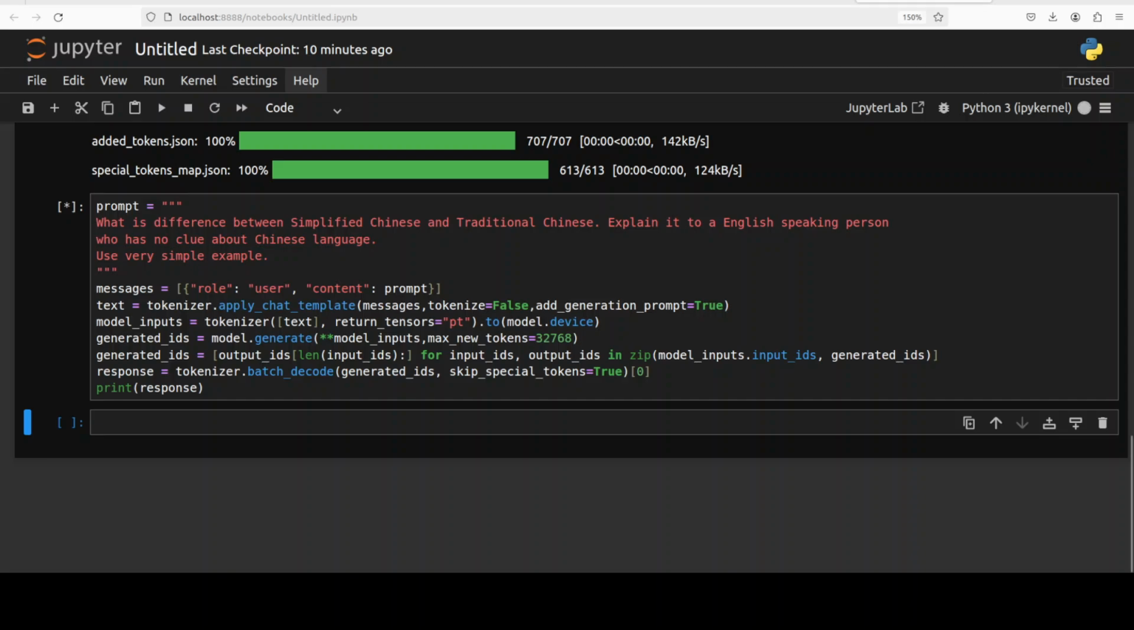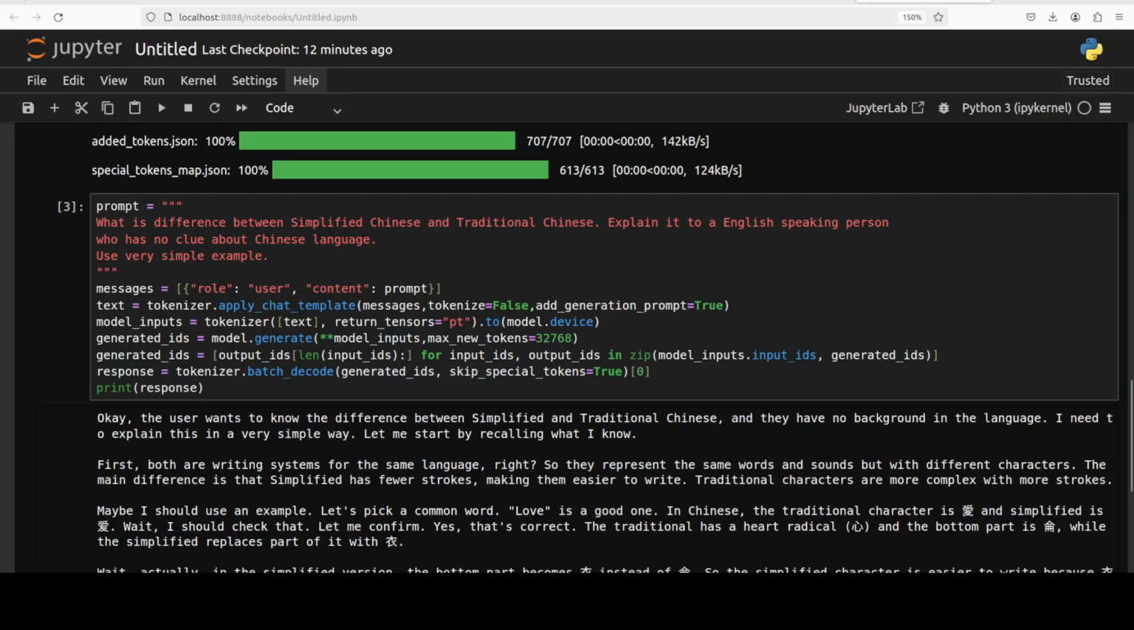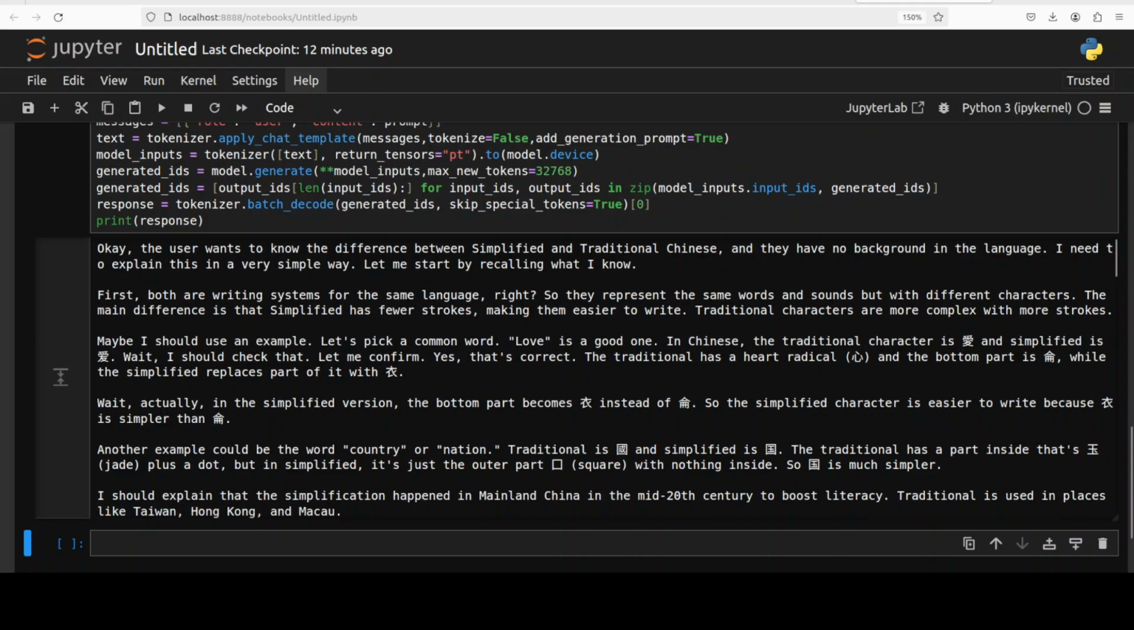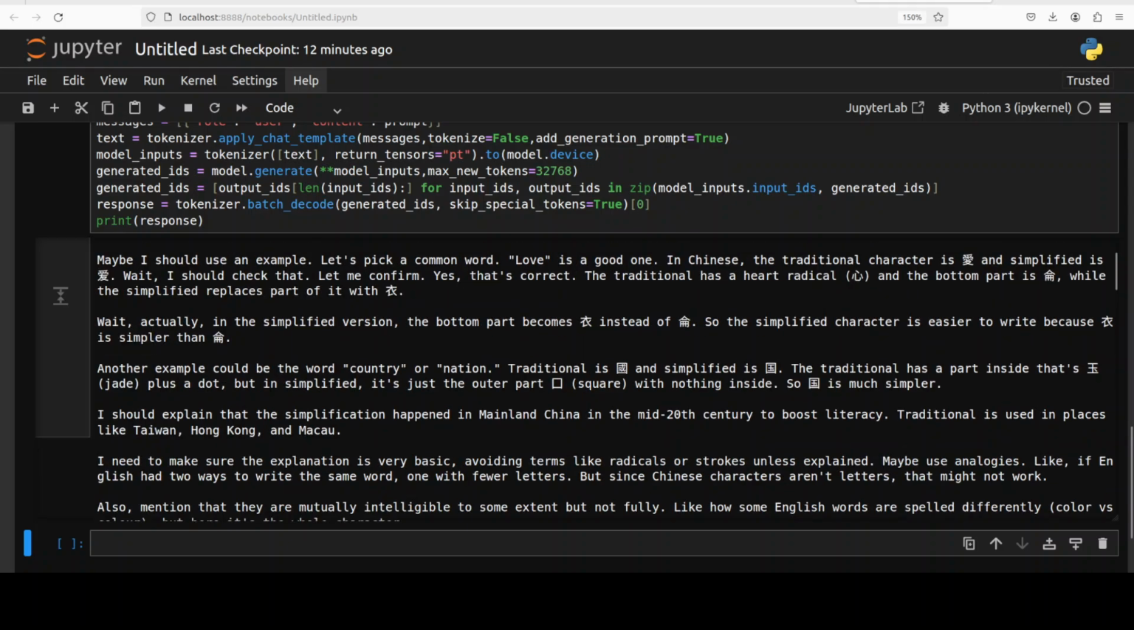Next up, I'm asking the model, what is the difference between simplified Chinese and traditional Chinese? Explain it to an English speaking person who has no clue about Chinese language. Use very simple example. Let's see. And there you go. So look at the response of the model, and you see if you compare it to the responses of DeepSeek, these are not hugely, I would say, prolonged, but still good enough.